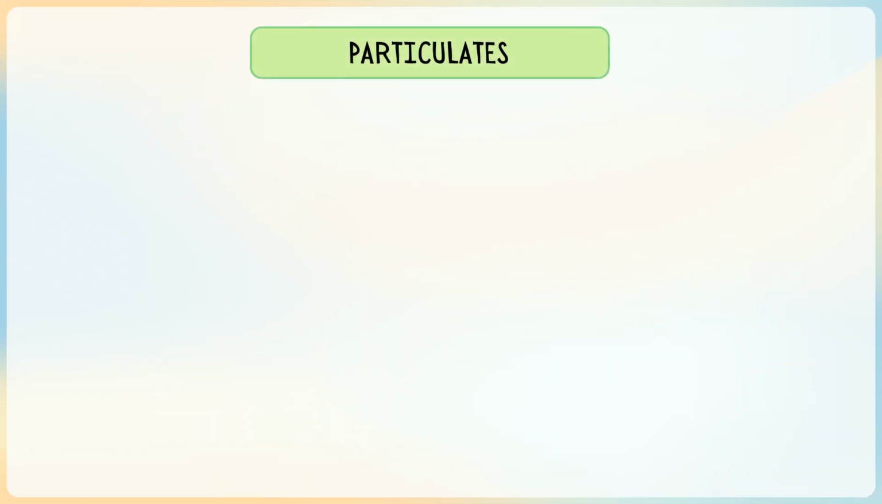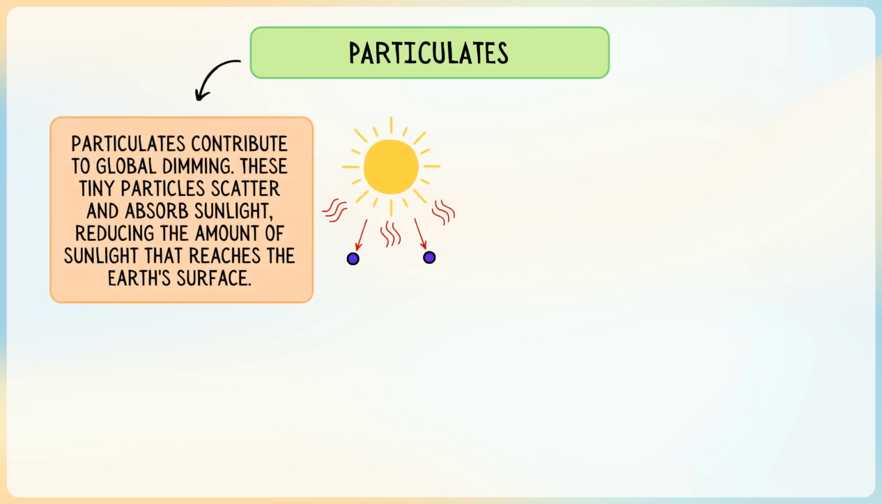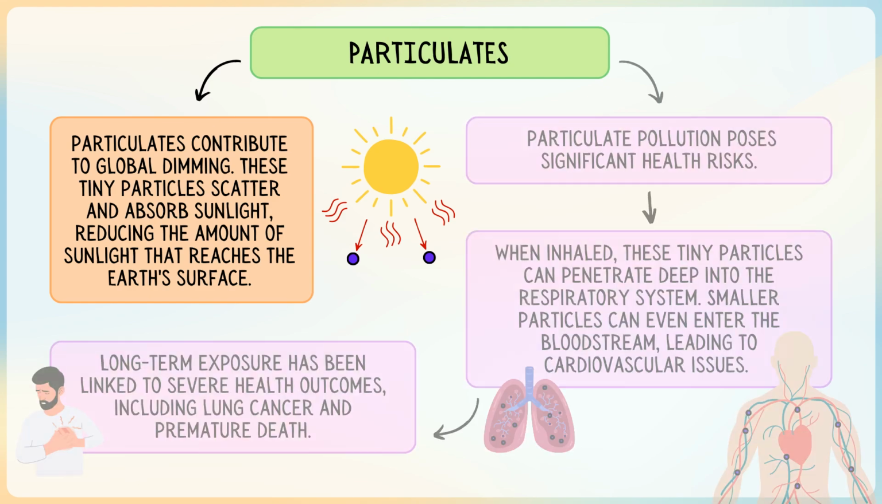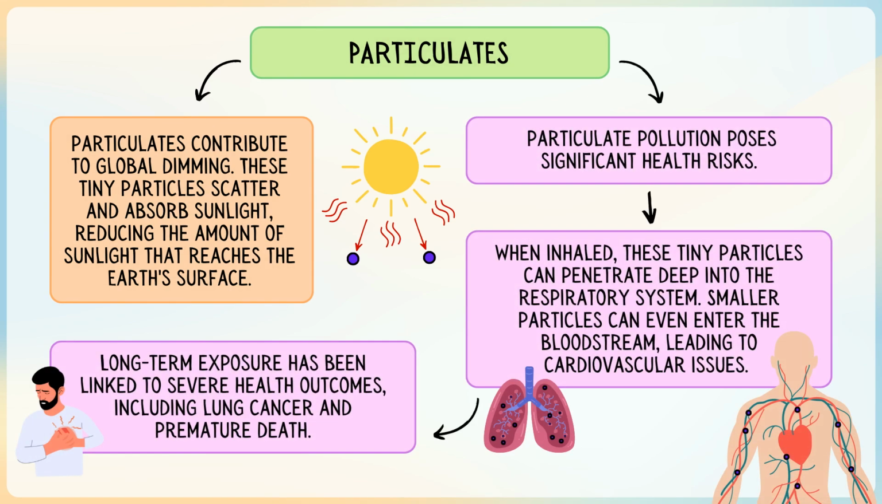In today's lesson, we delved into the dual impact of particulate pollution on both the climate and human health. We started by examining how particulates contribute to global dimming. These tiny particles scatter and absorb sunlight, reducing the amount of sunlight that reaches the Earth's surface. We then explored the significant health risks posed by particulate pollution.